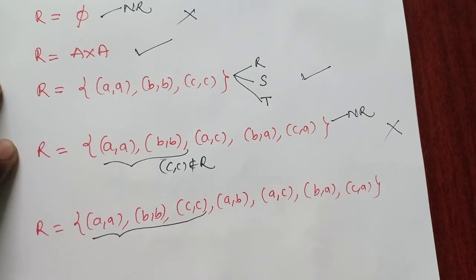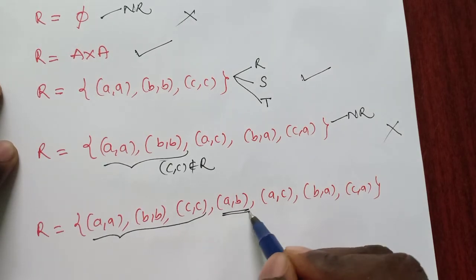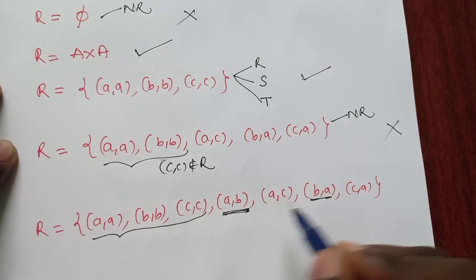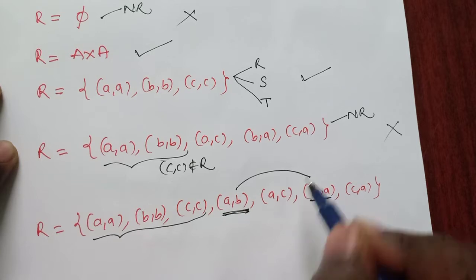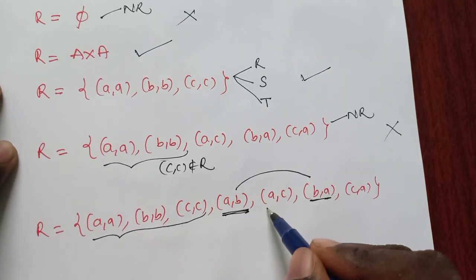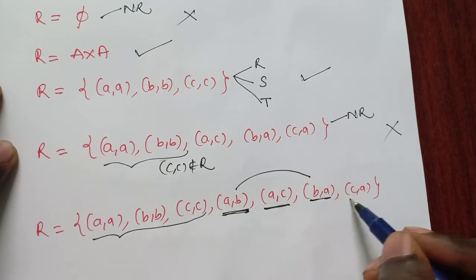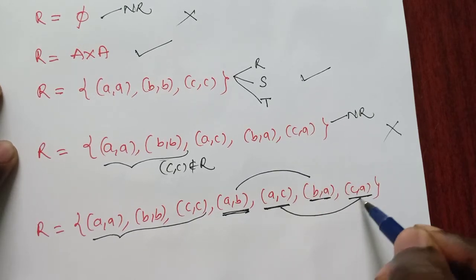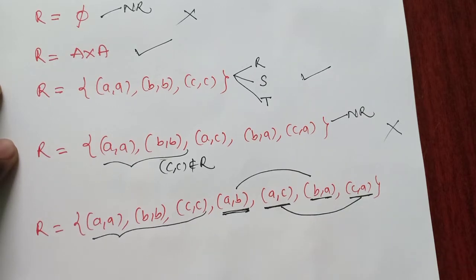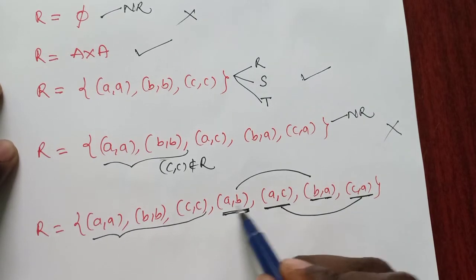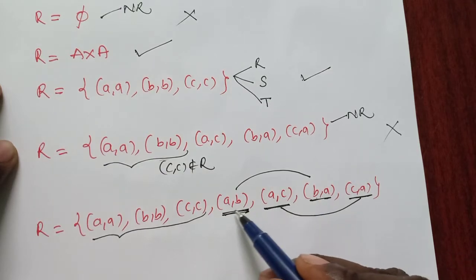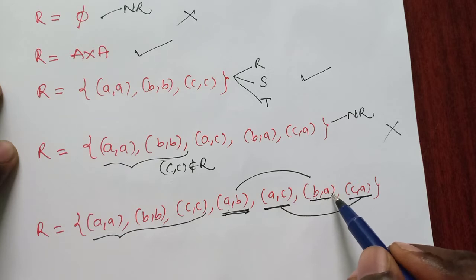Now coming to (a, b), if you interchange the elements, what we get? (b, a). So (a, b) and (b, a), okay, symmetric. Then (a, c), if you interchange, we get (c, a). So (a, c), (c, a) is symmetric, no problem. Then coming to transitive, we have (a, b) and the element that starts with b, so here (a, b) and (b, a).